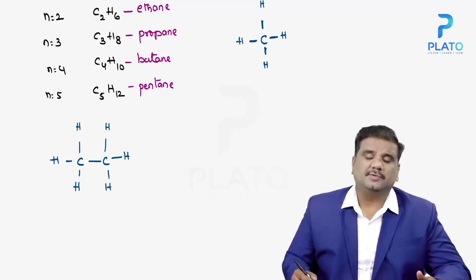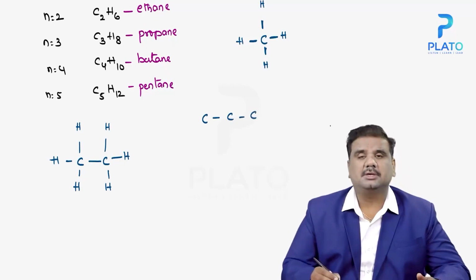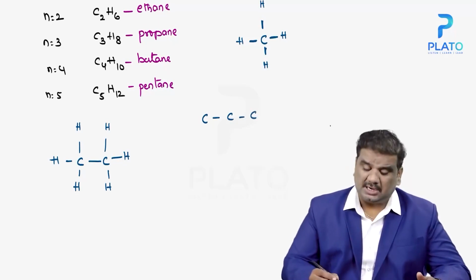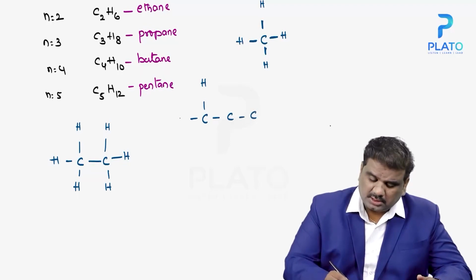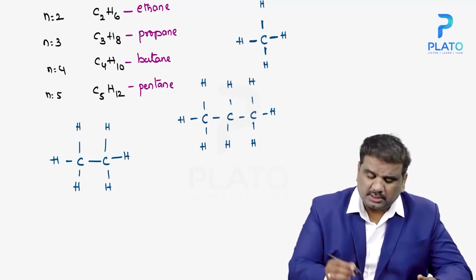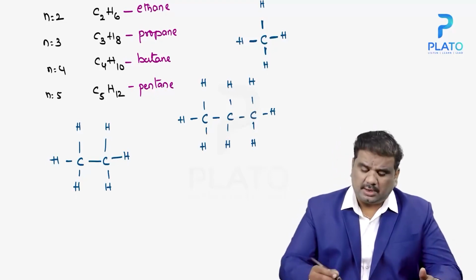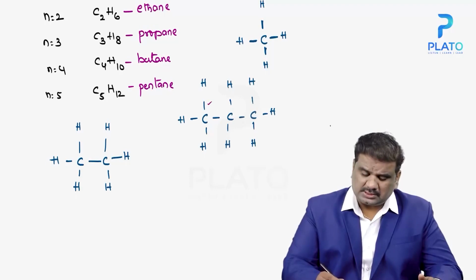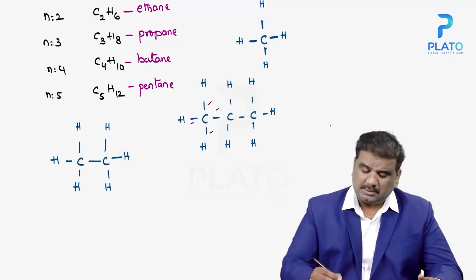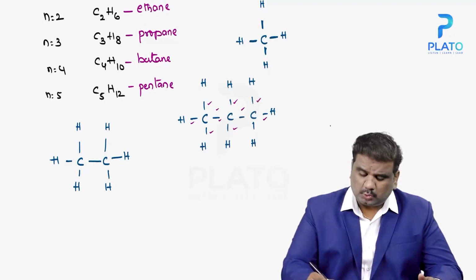Now similarly, if you talk about C3H8, here we have 3 carbons present. How many hydrogens? 8 hydrogens. The first hydrogen, second hydrogen, third, fourth, fifth, sixth, seventh, as well as the eighth hydrogen. Now in this case, around each and every carbon, we have 4 bonds. If you count the number of bonds here: first, second, third, fourth. Even this one: first, second, third, fourth. Even this one: 1, 2, 3 and 4.